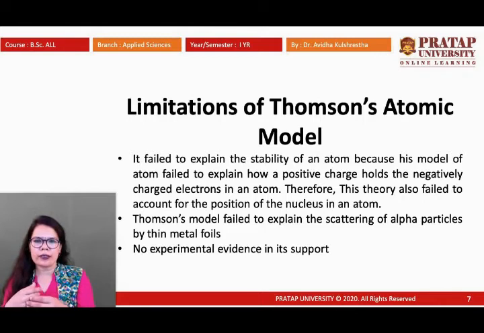This model did not have many possibilities, because as per the Thomson atomic model there was no flow of electrons. Without flow of electrons, Faraday's law came at that time. Everyone knows that the flow of electrons is responsible for electricity. As per this model, electrons are stuck in specific places, so how they interact with each other and neutralize the overall atom was also questionable. The scattering of alpha particles on thin metal foil, and the photoelectric effect, were also not considered in this Thomson atomic model, and there was no experimental evidence which strongly supports it.